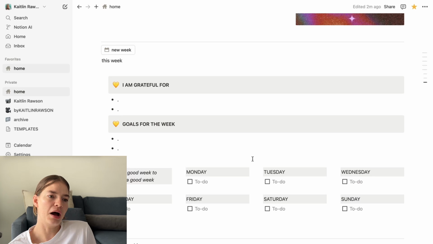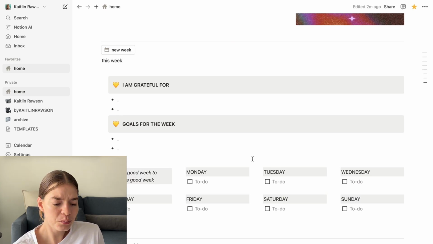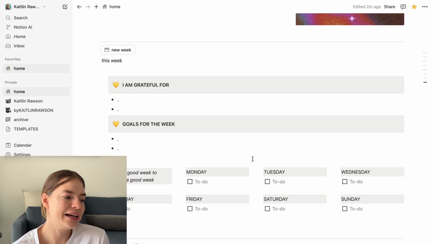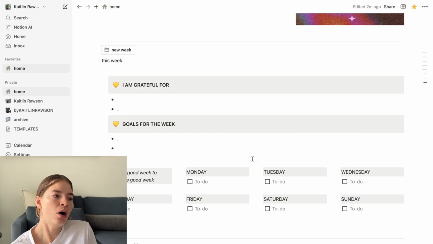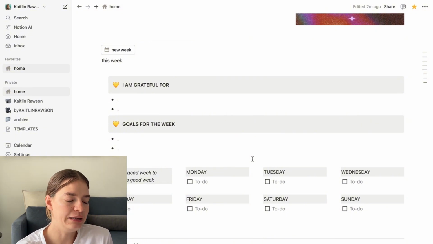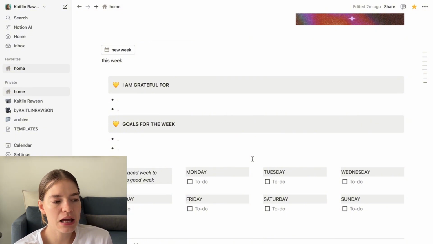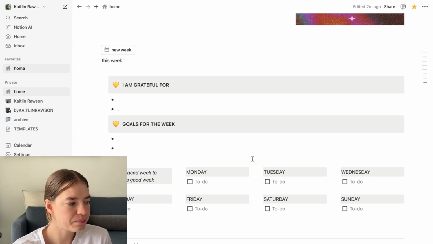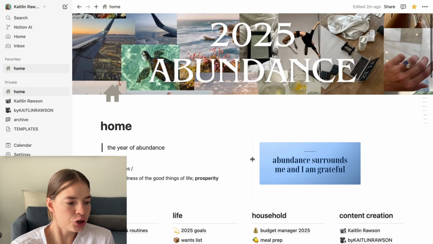I block off my work time and any time that I'm going to be busy, and I also create time for all of my habits and any routine things that I need to be doing on a weekly basis in my Google Calendar, and that's what works for me at the moment. So yeah, that is basically the Notion tour.